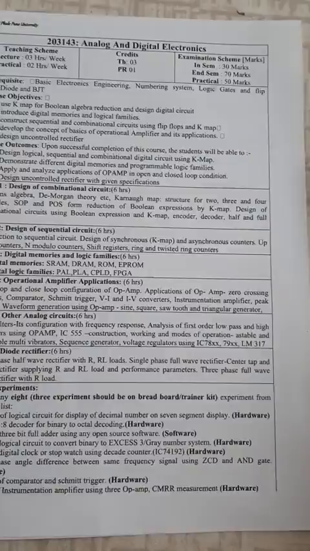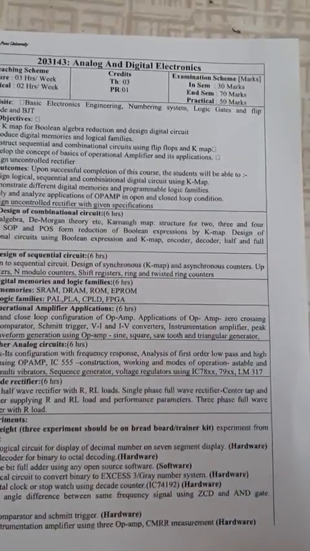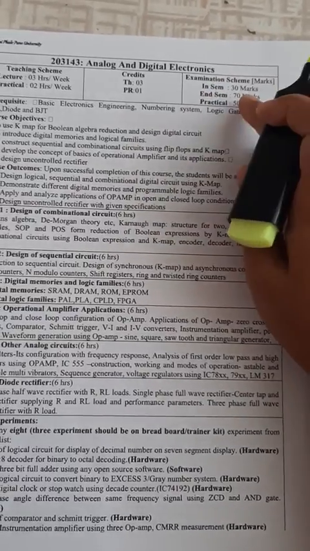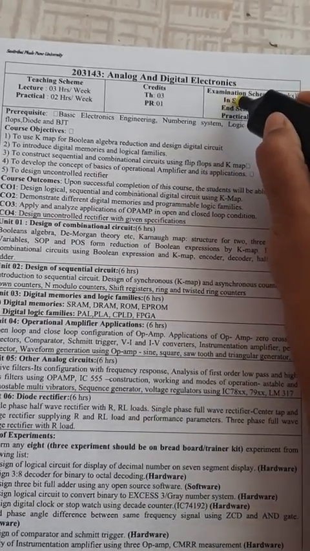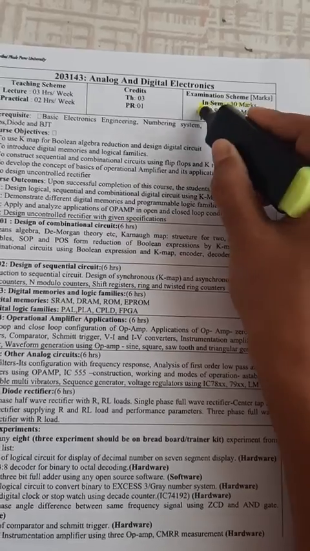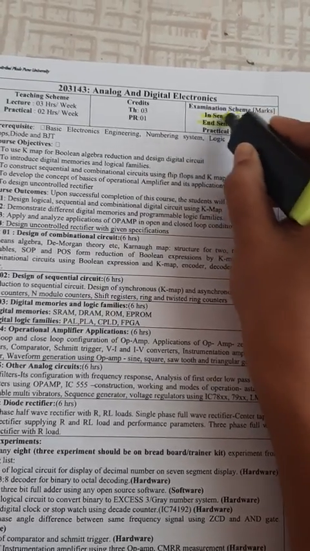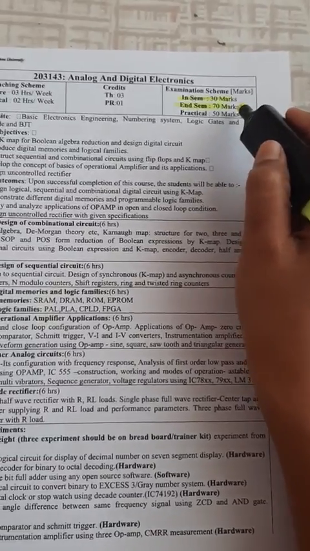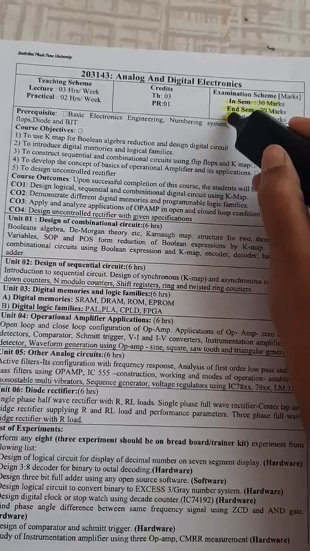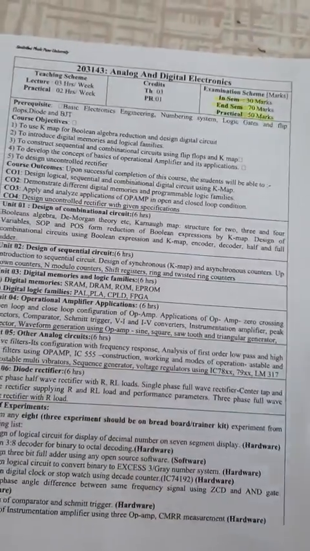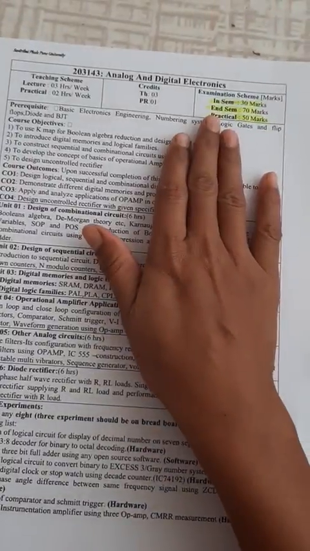According to that pattern, the 100 marks are divided into 2 parts, that is 30 marks for in-sem and 70 marks for end-sem. It means you have 2 theory papers, one is in-sem of 30 marks, and next is end-sem of 70 marks, and practical is of 50 marks. So a total of 150 marks are present for this subject.